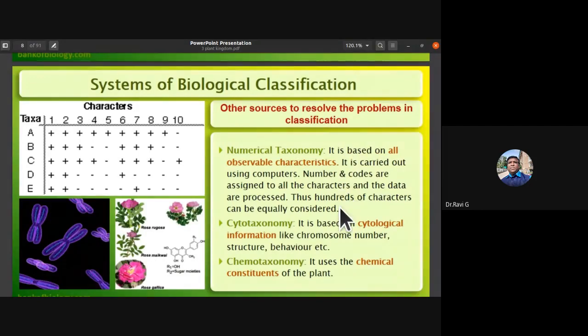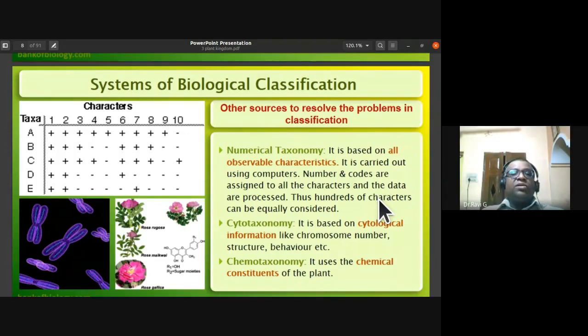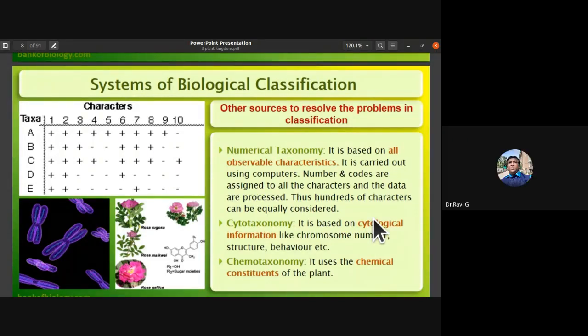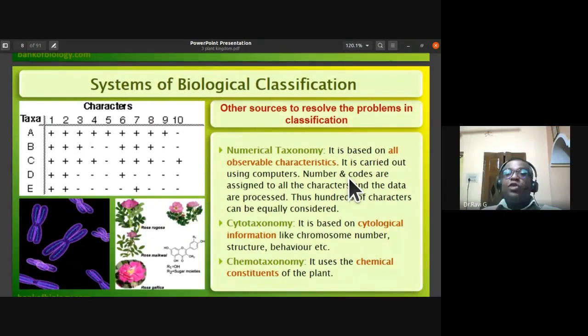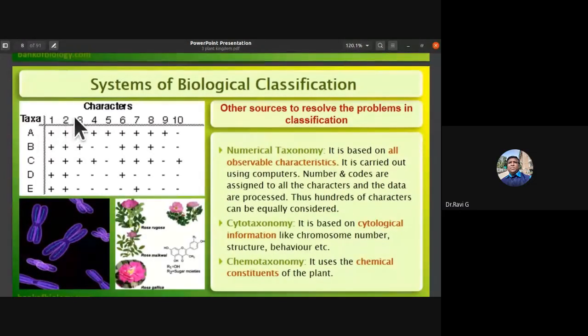So numerical taxonomy is based on all the external observable characteristics. It is carried out using computers. The numbers and codes are assigned to all the characters that are noticed and the data are processed. Thus hundreds of characters can be equally considered. So you can see that there are hundreds of characters and tags for different taxa as well.